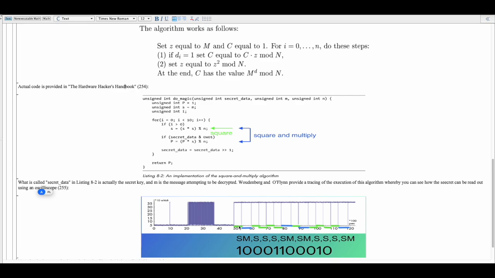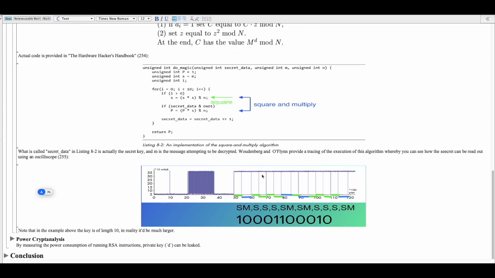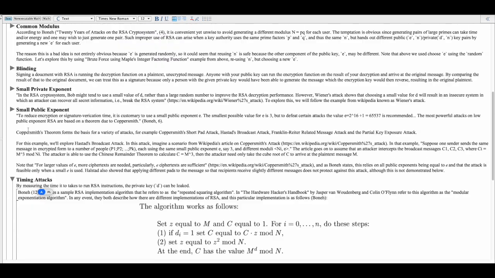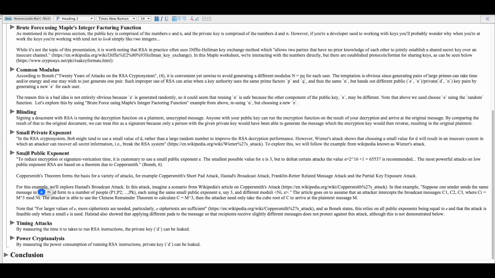So when you have short, long, then you know what ended up happening was this, then this, the square, then the multiply. So you can take two of these together and say, okay, if it's green, blue, that's a 1, because you know that secret data's least significant bit was 1, and it loops through each, and you're able to read out what the secret key is. Okay, so that is timing attacks.